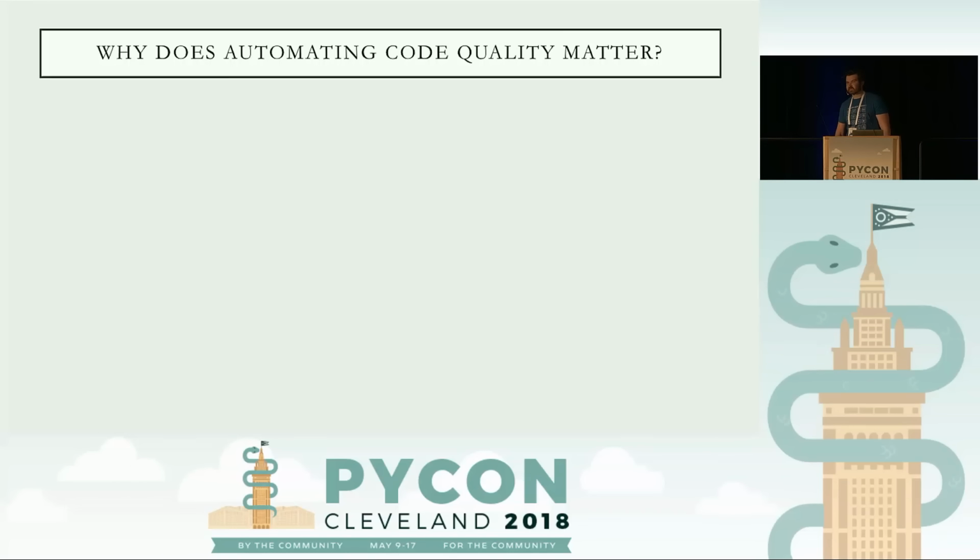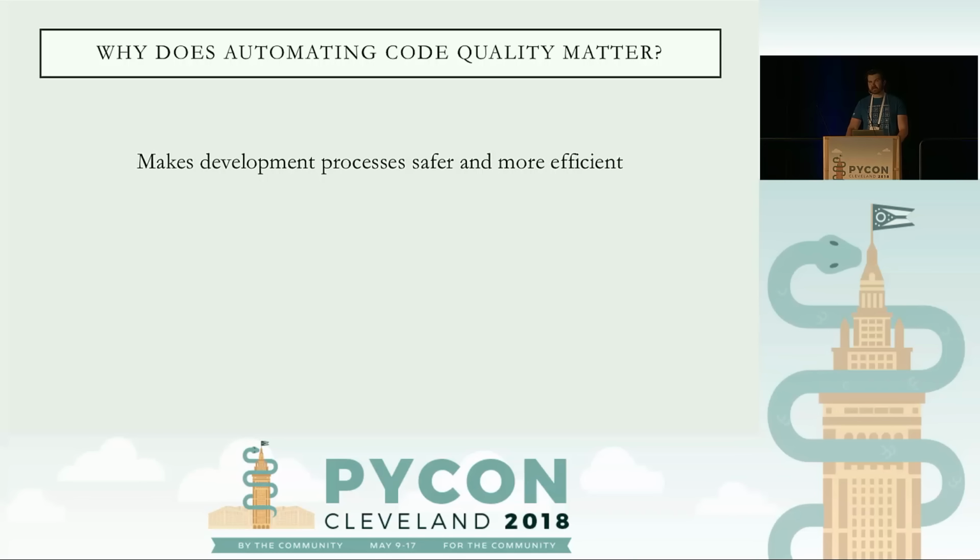So all these examples are pretty simple, right? But when you're given 100 lines of code, it becomes a lot more difficult to detect these, and a lot of times you may miss some of them. And in the end, it's going to make your development processes a lot safer and more efficient. Furthermore, a lot of open source projects out there automate code quality today, such as Django, Pandas, Twisted.